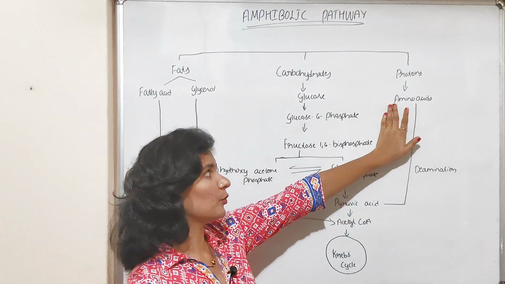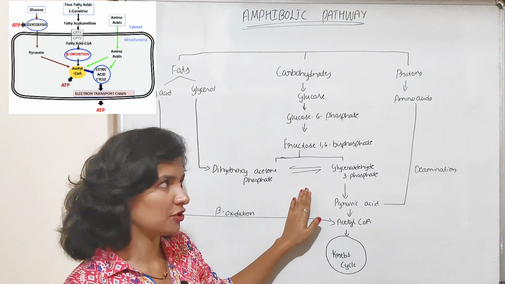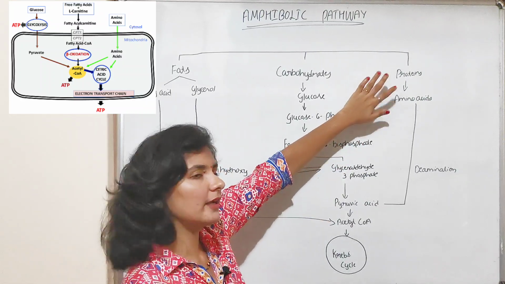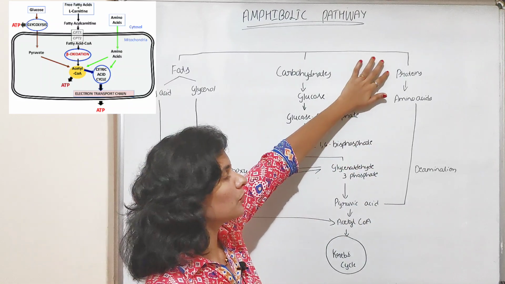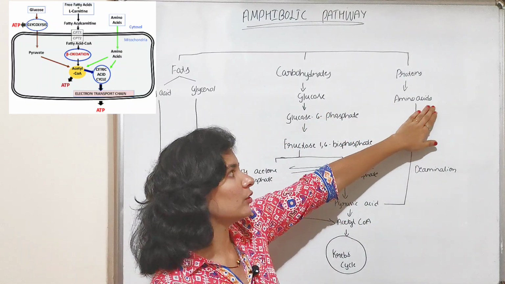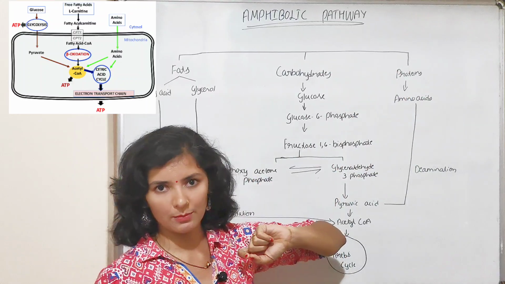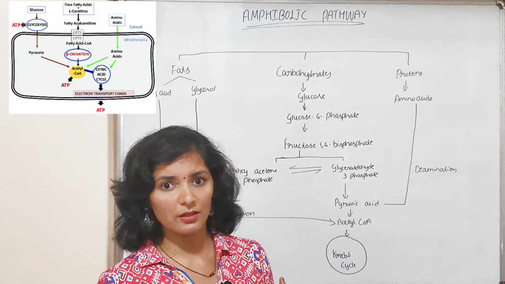Now we'll talk about protein. Protein enters the respiratory pathway only after degradation. Proteins are degraded by enzymes known as proteases. These proteases convert the protein into a simpler form known as amino acids. So many amino acids are formed from a single protein. These amino acids consist of an amine group and a carboxyl group.